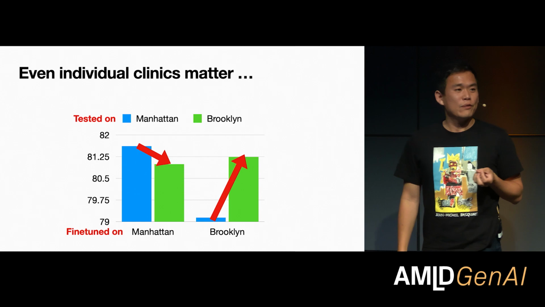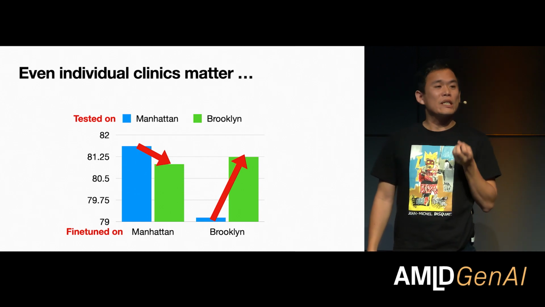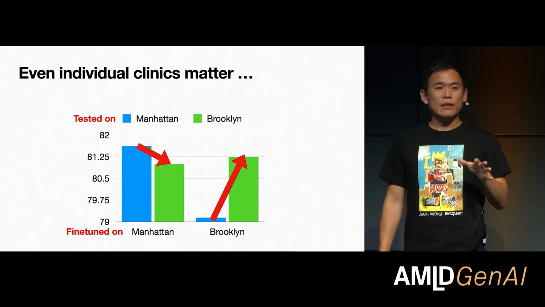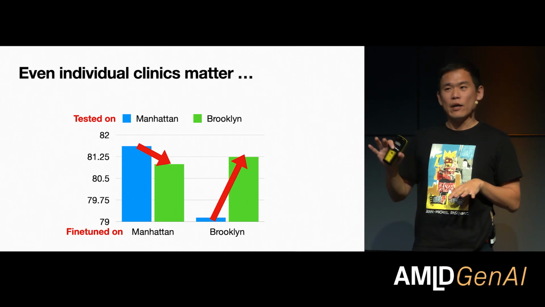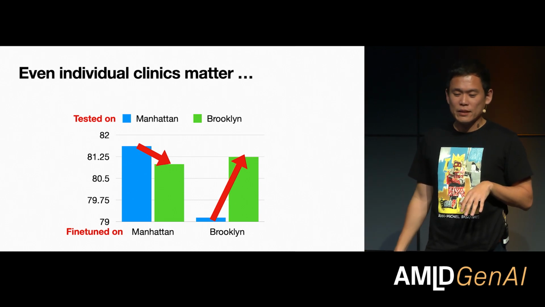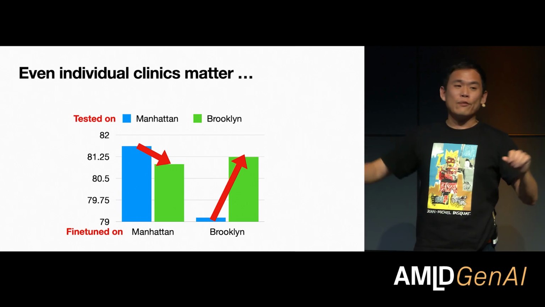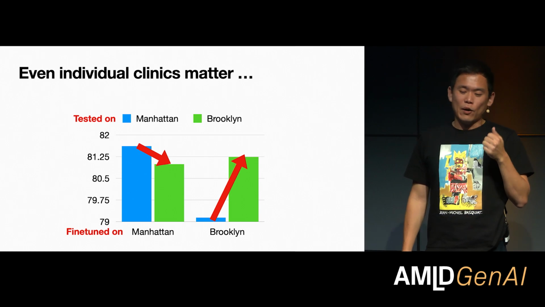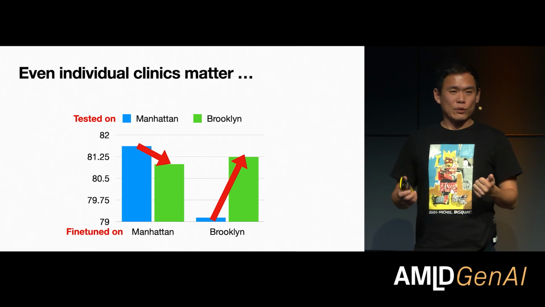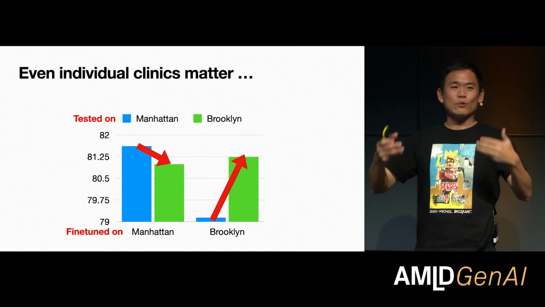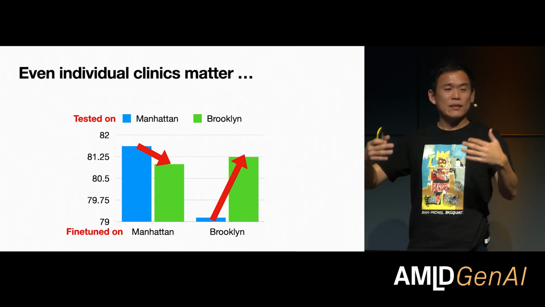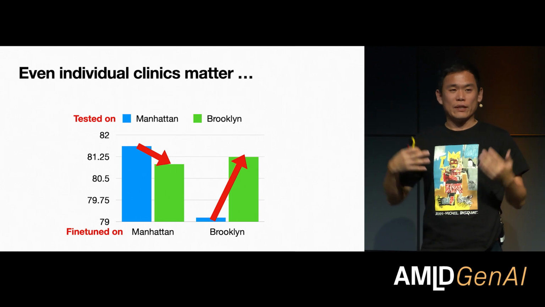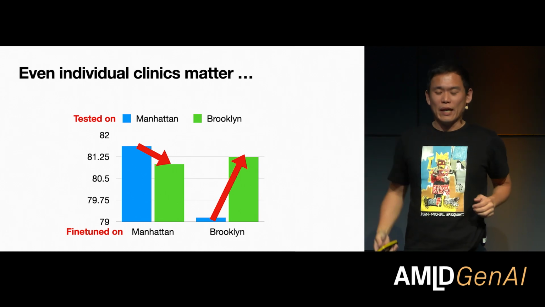And furthermore, we even noticed that the individual clinics matter. NYU Langone Hospital System has multiple inpatient clinics and about 300 outpatient clinics, spread throughout the 5 boroughs of New York City. There are 2 major sites, one in Manhattan and the other in Brooklyn. So we could collect the data from the 2 sites separately, and then test our language model after fine-tuning on this kind of site-specific data on the cross-site test sets.